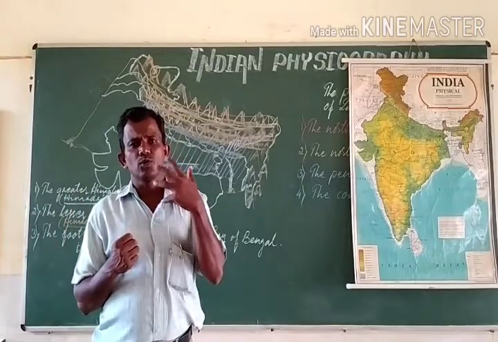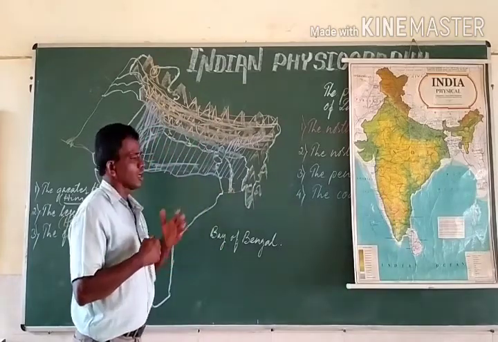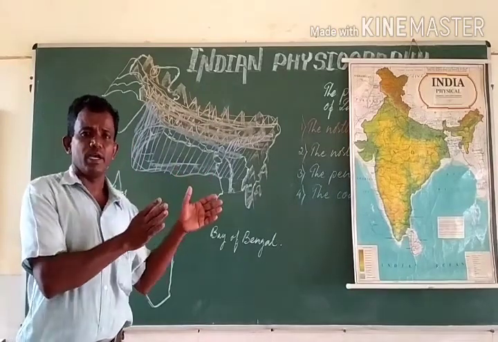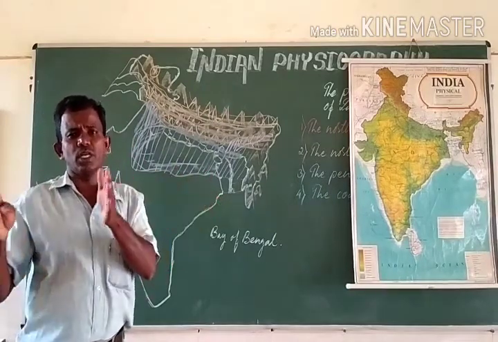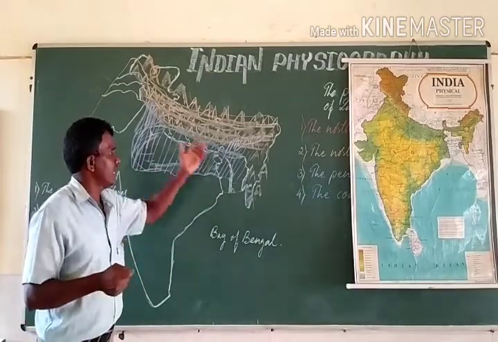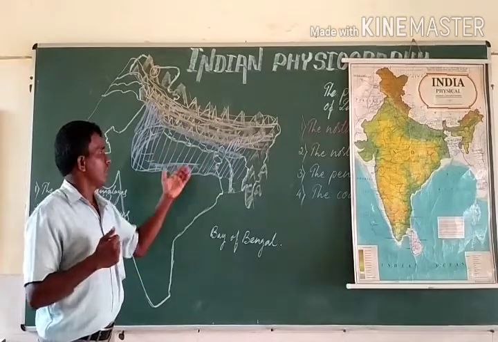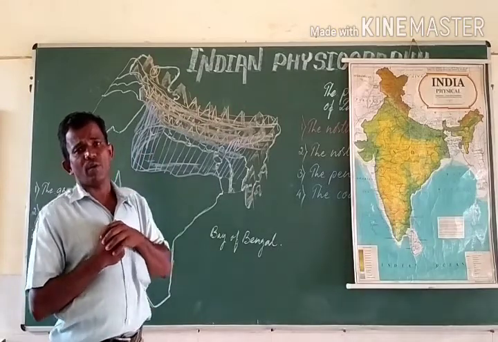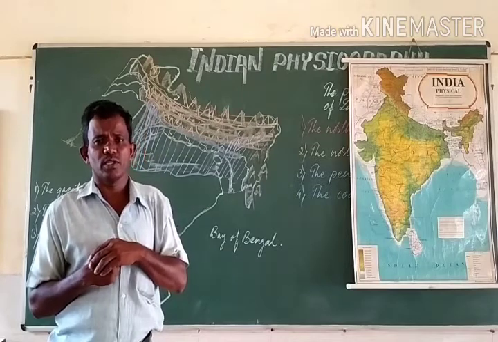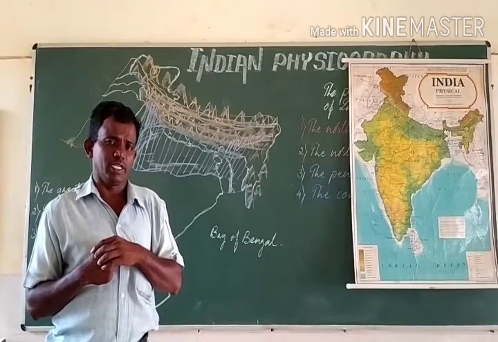Probably most of us know that the northern plains is inhabited with dense population. More than half of the population of India is inhabiting in this area, and the area is quite favorable for the construction of roadways, railways, and for the communication facilities.